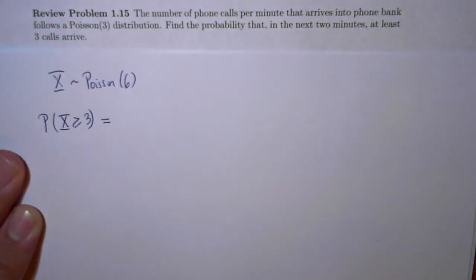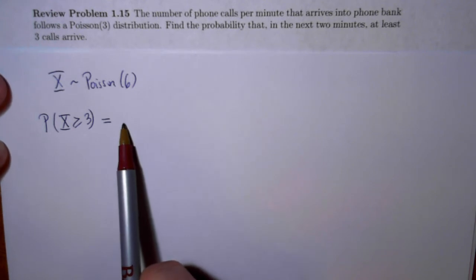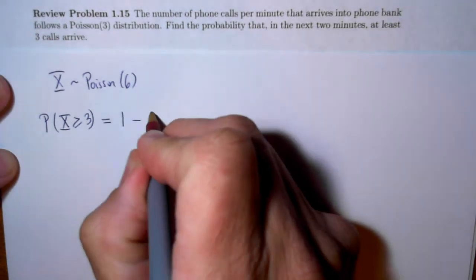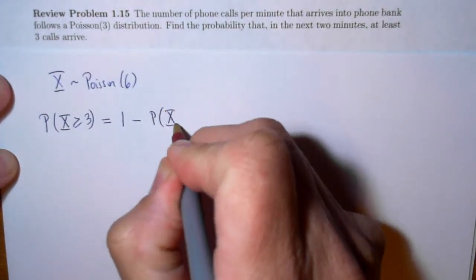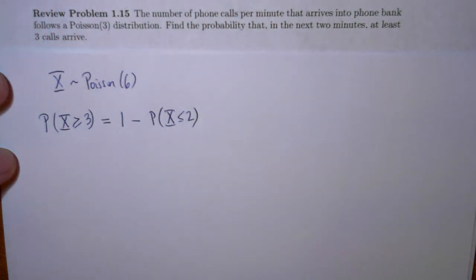Now there's a couple ways of doing this. Hypothetically, we could find the chance of 3 calls plus 4 calls plus 5 calls plus 6 calls and so on, and it'd be a big sum and it'd be a big mess. What's a whole lot easier would be, for this example, to take the probability that x is less than or equal to 2. So sometimes it's easier to flip the probability. This is an example where it's easier to flip. Sometimes it's not so easy. But anyway, let's take this.